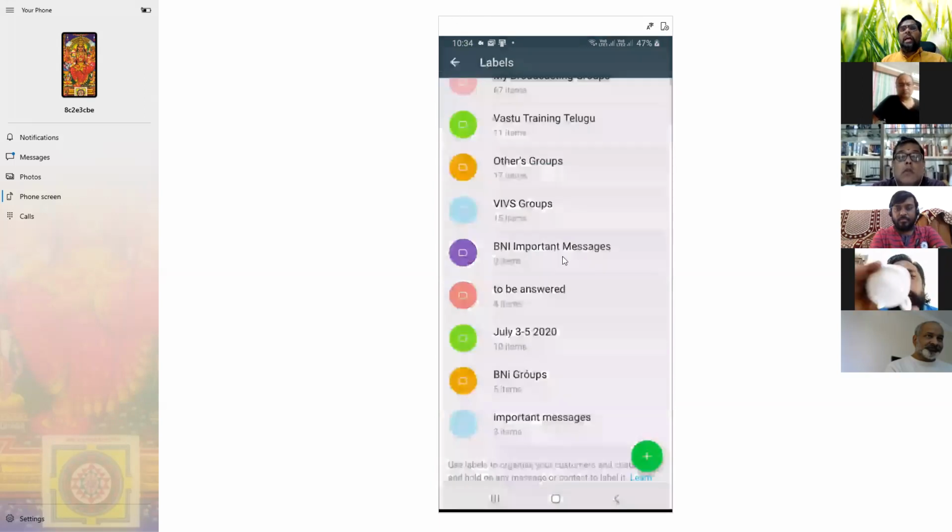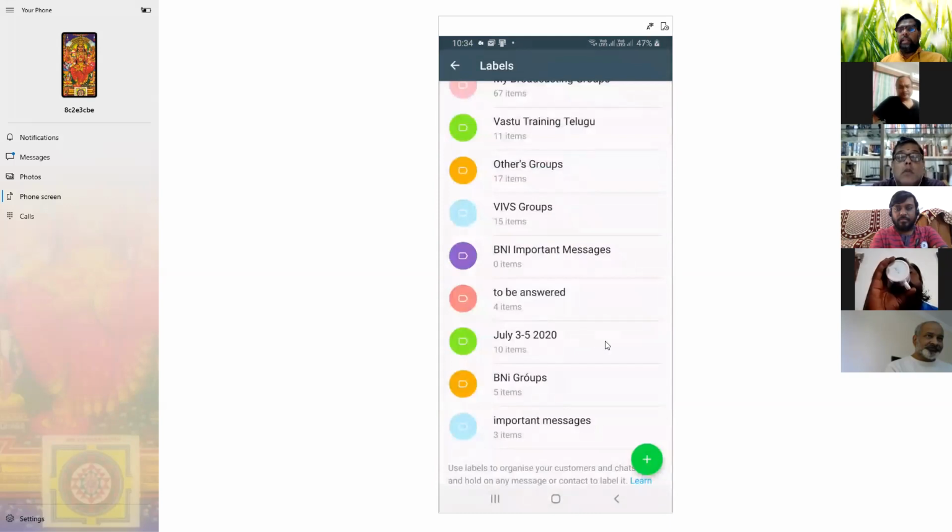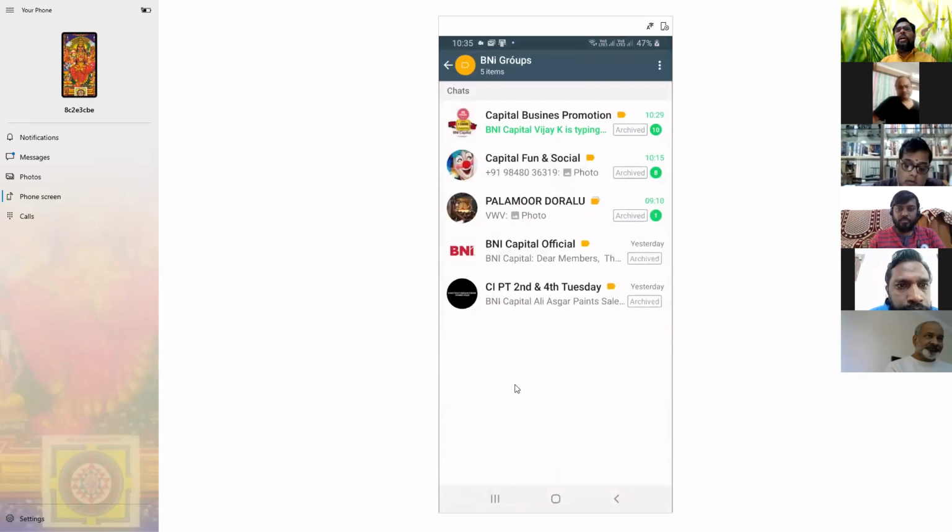Another thing, I have the BNI account, and BNI has 5 groups. I am a member in the 5 groups, so I get hundreds of messages daily. I need to search where is the BNI promotion, where is the BNI fund. I don't do that. I go to the label, where I already labeled the BNI groups. All BNI groups are there.